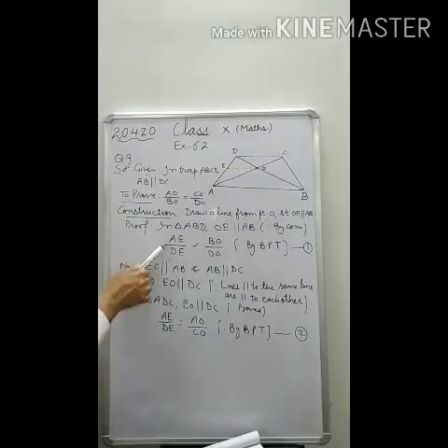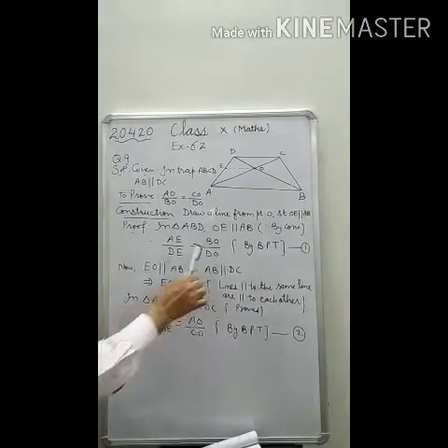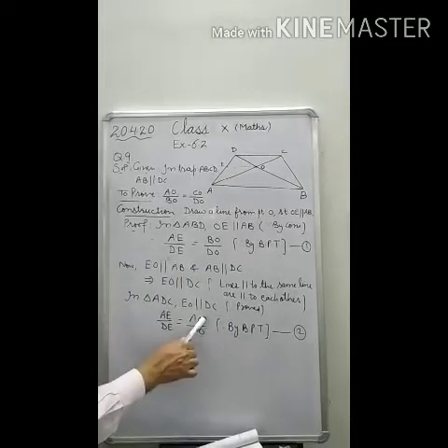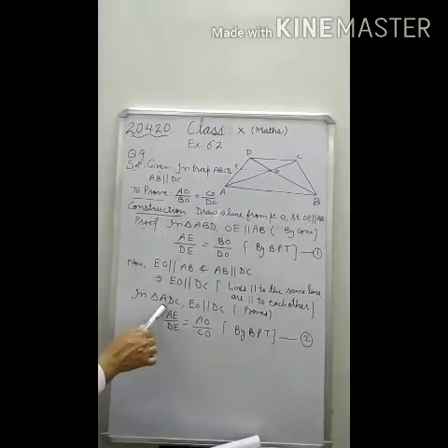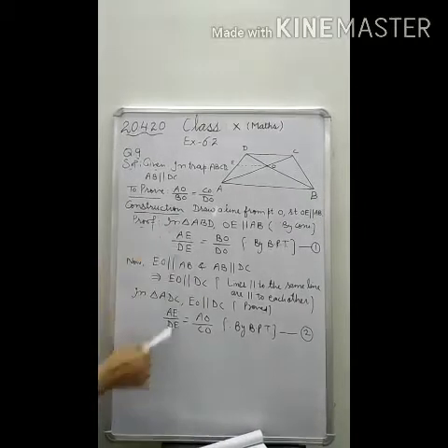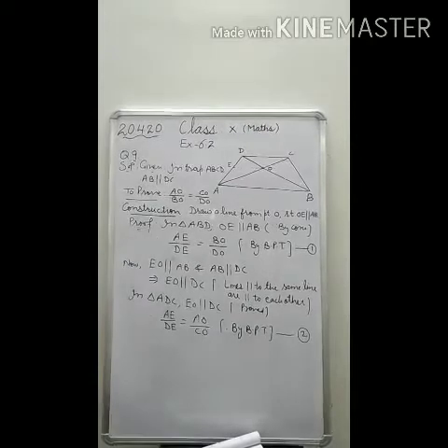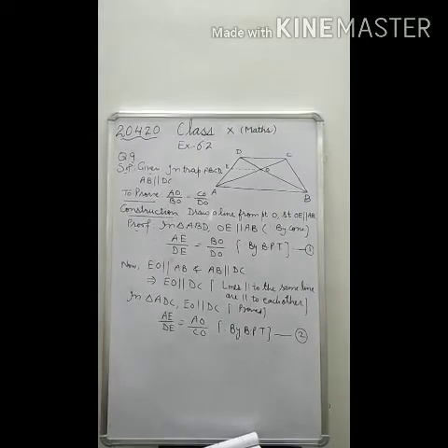Now you compare these two results. Here BO by DO is equal to AE by DE, and AO by CO is also equal to AE by DE. It means in both the equations our left hand side is equal, so our right hand side will also be equal.